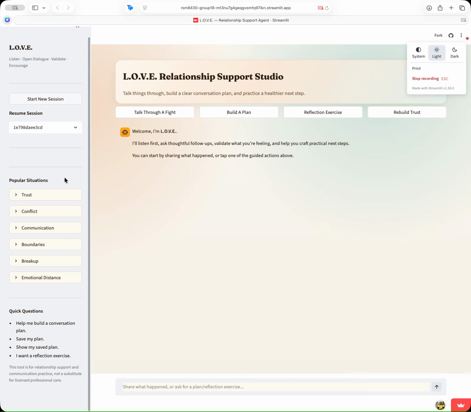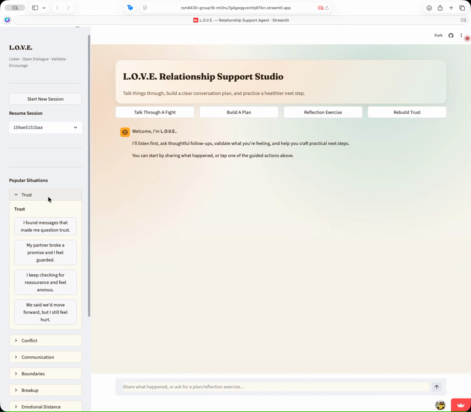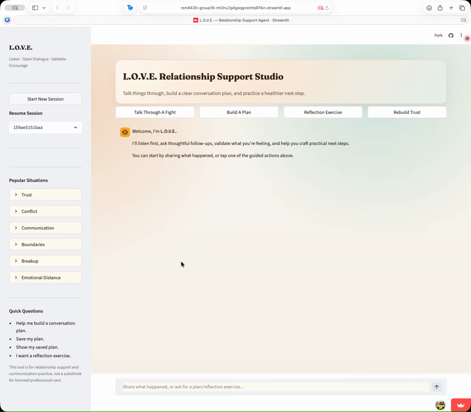On the left side, on the sidebar, you can see your previous sessions and load your previous sessions. But for this case, we'll just start a new session. On the sidebar, there's quick action little flashcards that you can access, which I'll show you later on.